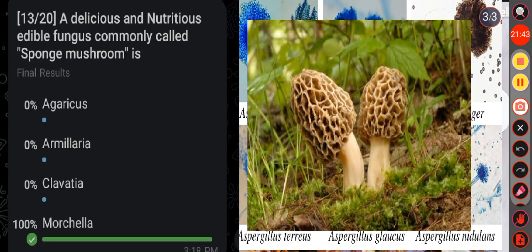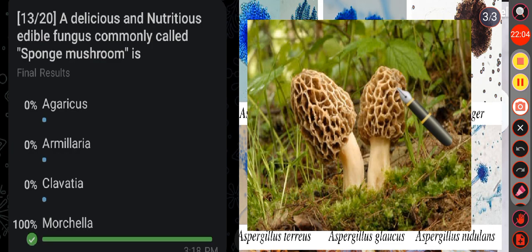Then next question, a delicious and nutritious edible fungus commonly called spongy mushroom is option A agaricus, option B armillaria, option C clavacea, option D morchella. Here the correct answer is option D, that is morchella.